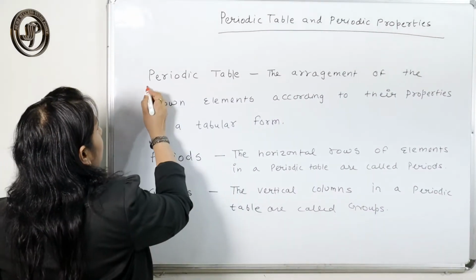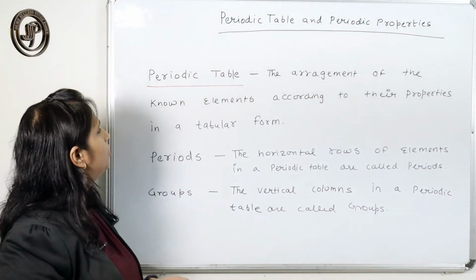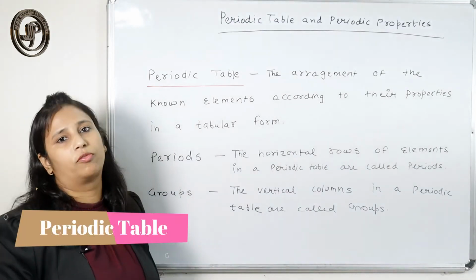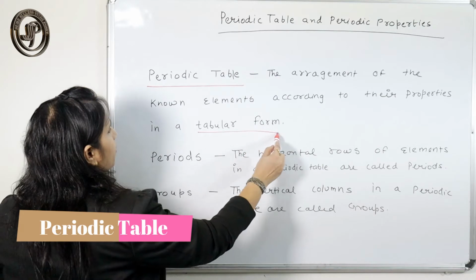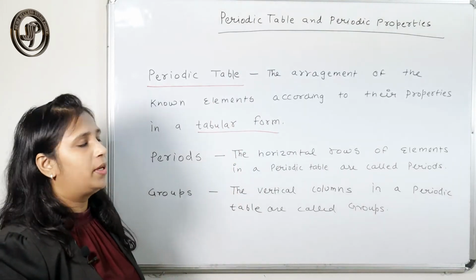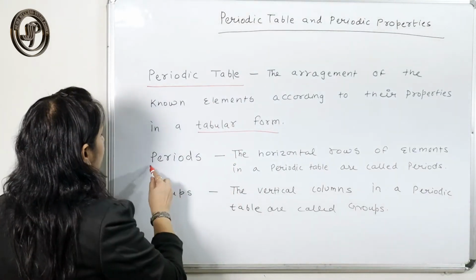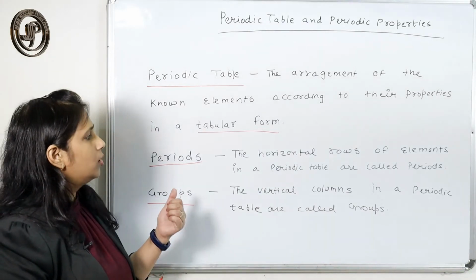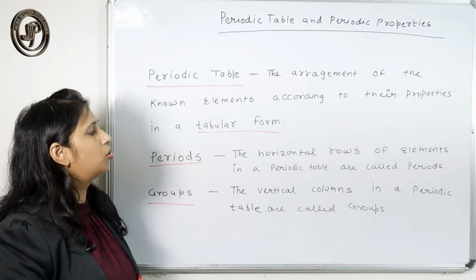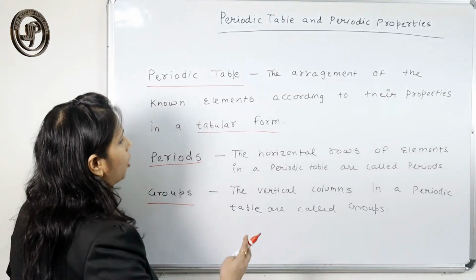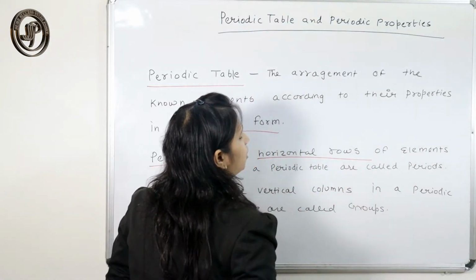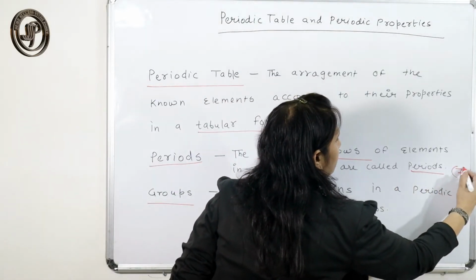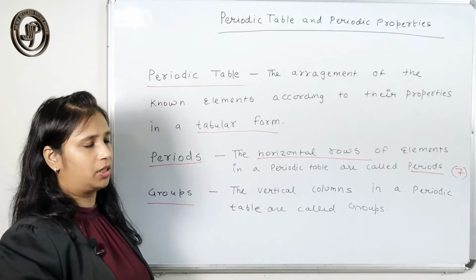Periodic table. So what is the periodic table? The arrangement of the elements according to their properties in a tabular form is called the periodic table. The periodic table is divided into periods and groups. In the modern periodic table, the horizontal rows of elements are called periods, and there are 7 periods in the periodic table.